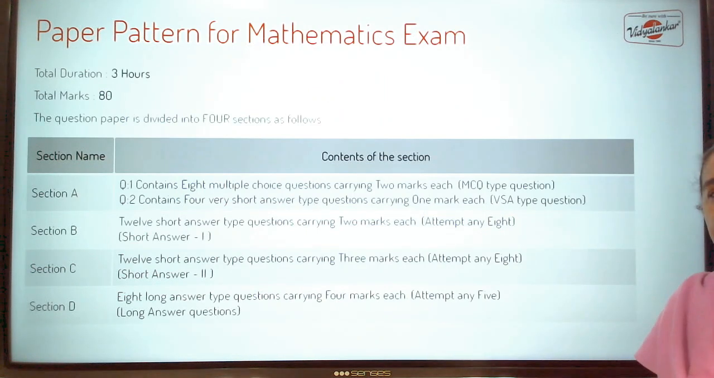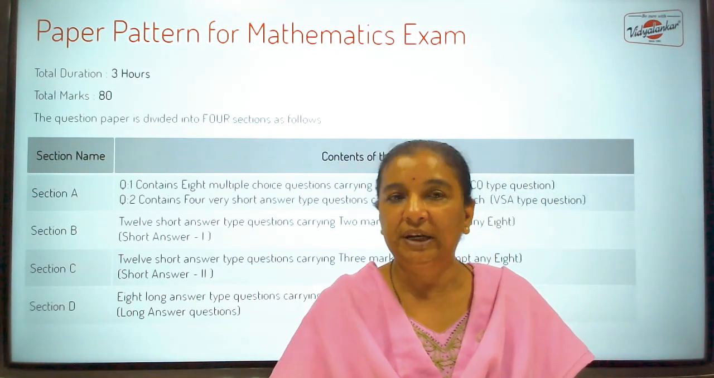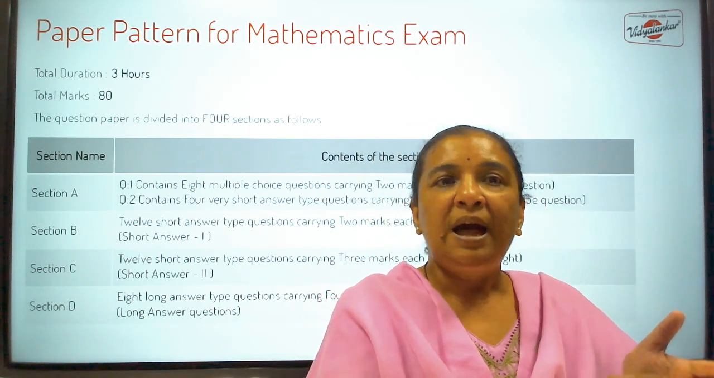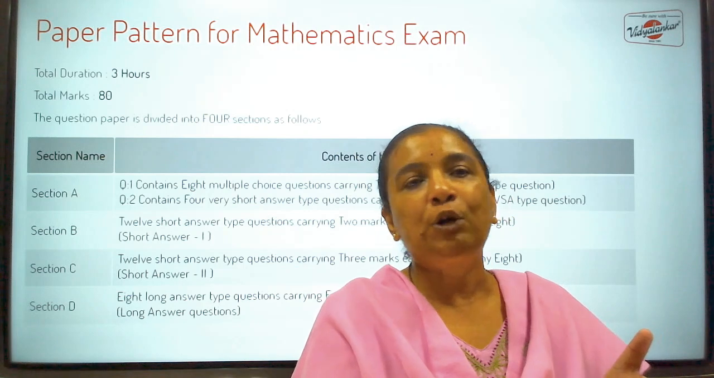If you look at the paper pattern of mathematics, you will find it's a 3 hours paper of 80 marks. The paper is divided into 4 sections A, B, C, D. In section A, there are 8 multiple choice questions. Each question carries 2 marks, and when you write the answer, you are not expected to write only A or B or C or D. Suppose the correct option is C, then you will write C, and in front of that C, whatever is the actual answer, that also you are going to write.